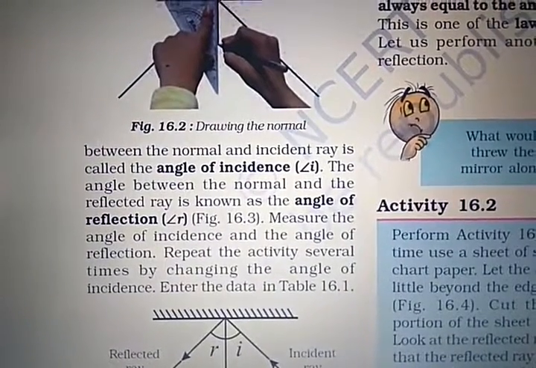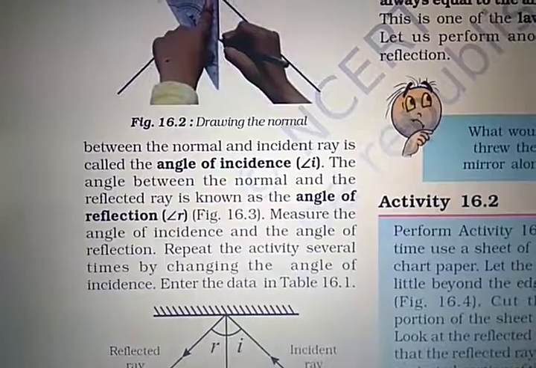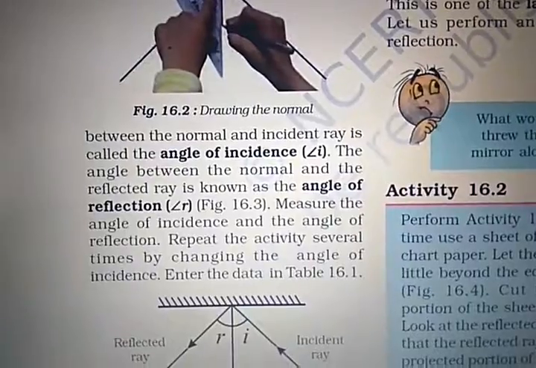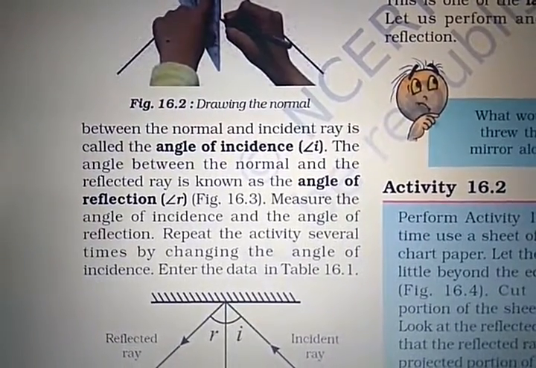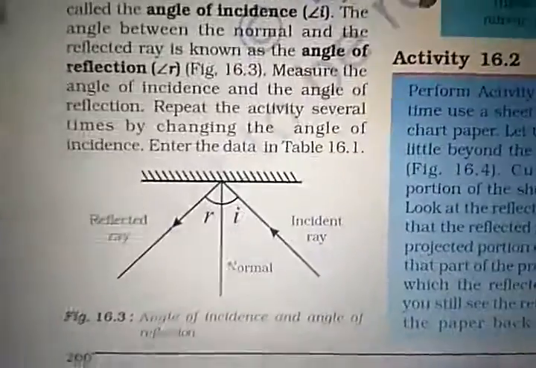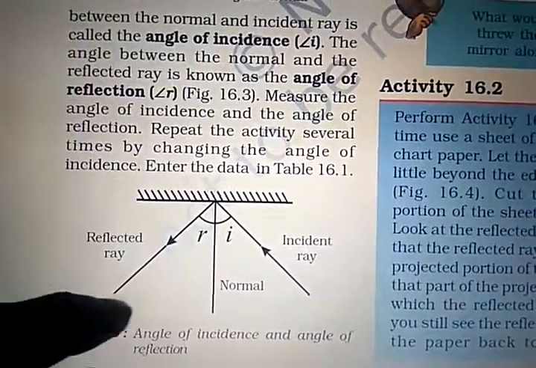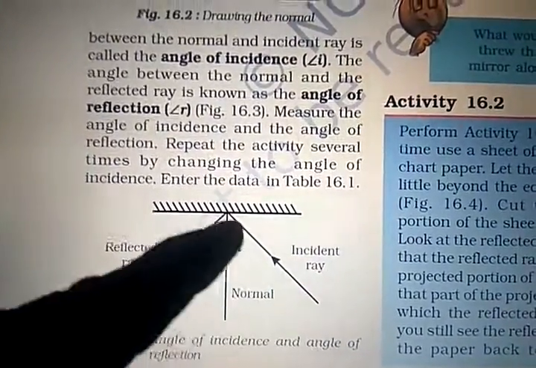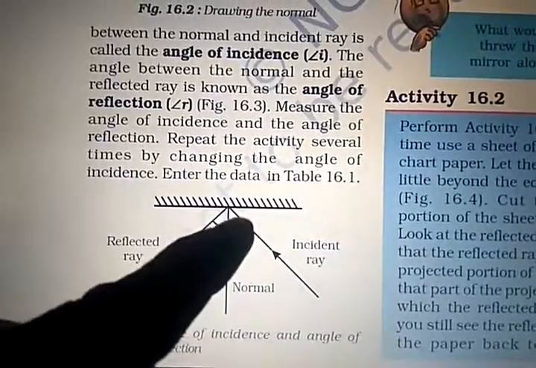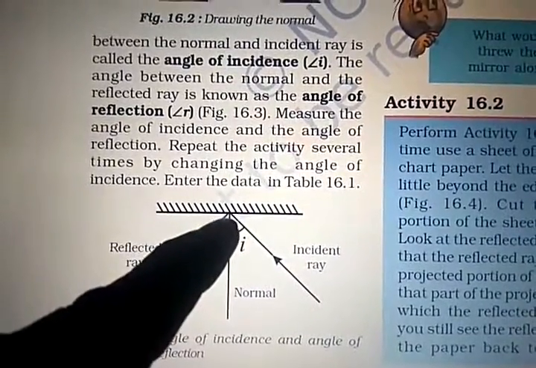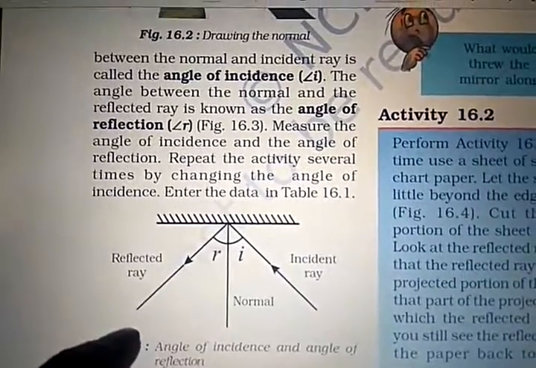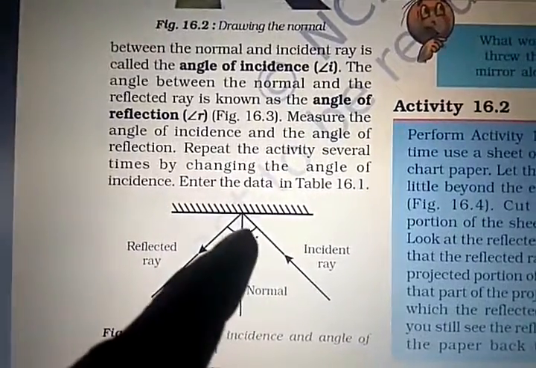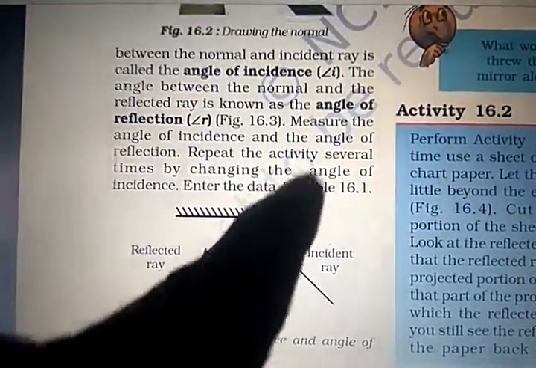So measure the angle of incidence and the angle of reflection. Repeat this activity several times by changing the angle of incidence, and fill Table 16.1. Look here, this is the mirror, and this is the incident ray. The incident ray which is falling on the mirror reflects back along this ray. So you just see the image of this incident ray in the mirror.